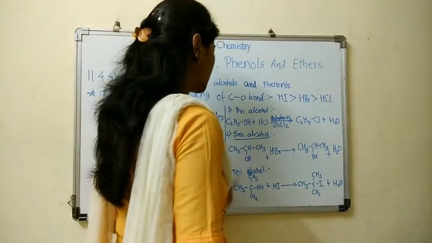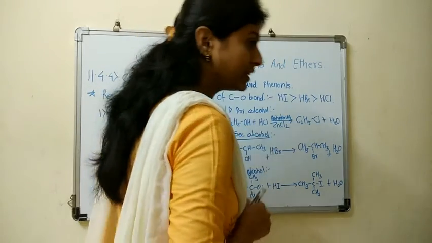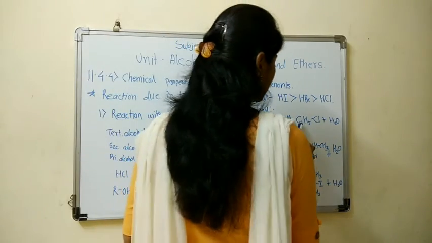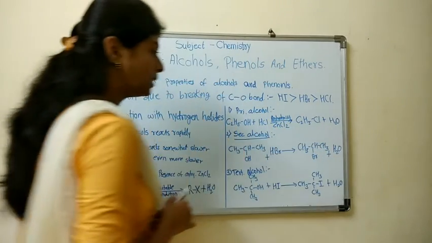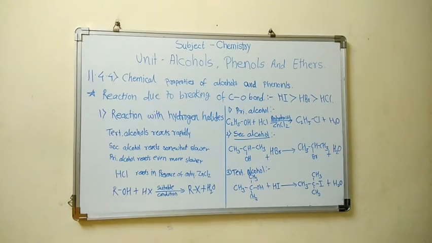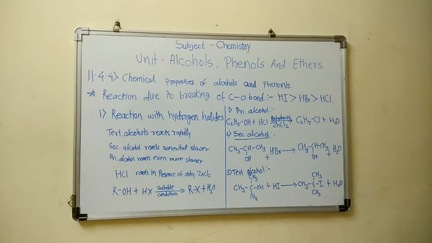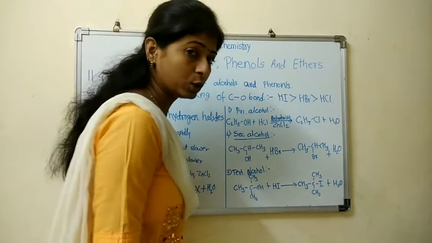Now primary alcohol. Primary alcohol reacts with HCl in the presence of ZnCl2. It gives alkyl chloride plus water. Here we have taken the example of a primary alcohol, that is ethyl alcohol.